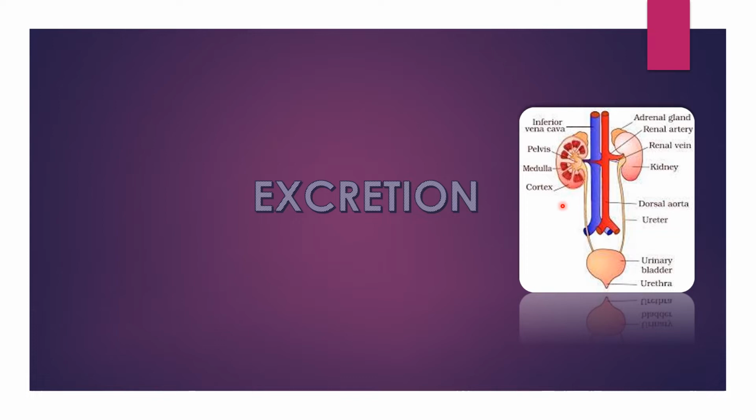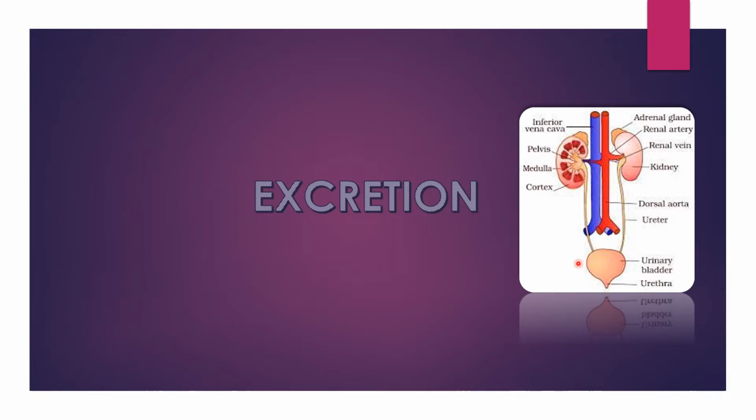In most of the invertebrates, these structures are simple tubular forms, whereas vertebrates have complex tubular organs called kidneys. In humans, the excretory system consists of a pair of metanephric kidneys, a pair of ureters, a urinary bladder and a urethra.